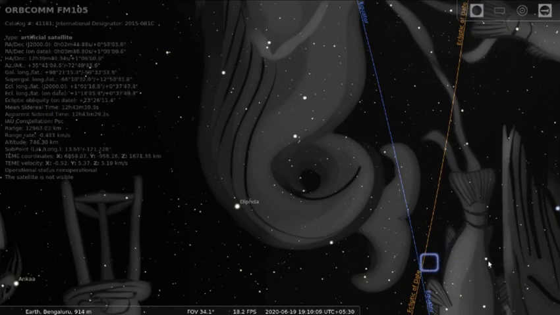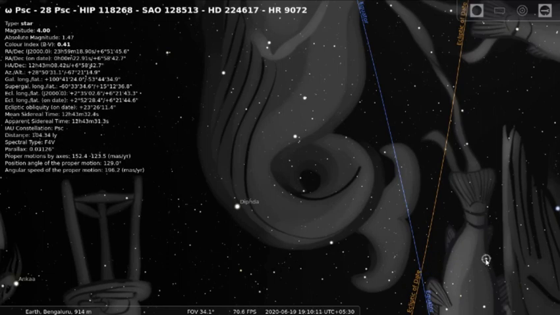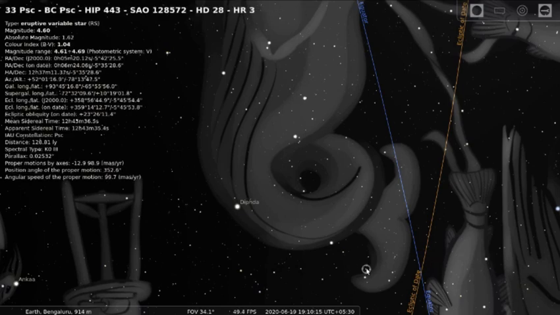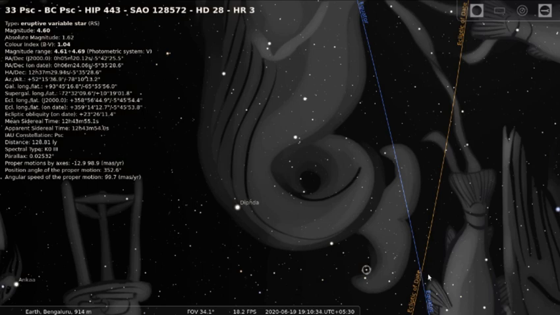If I click here, you'll see that declination is plus. If I click here, the declination is minus. So that means this side is north, this side is south of the first point of Aries, right? Now, the right ascension is measured from this point as the reference, the first point of Aries.